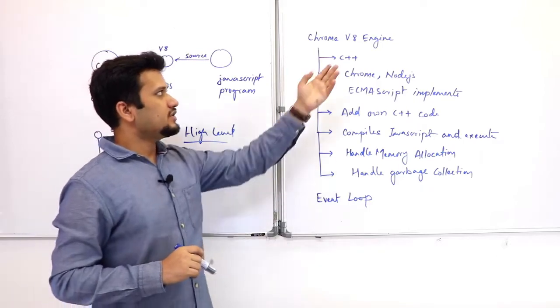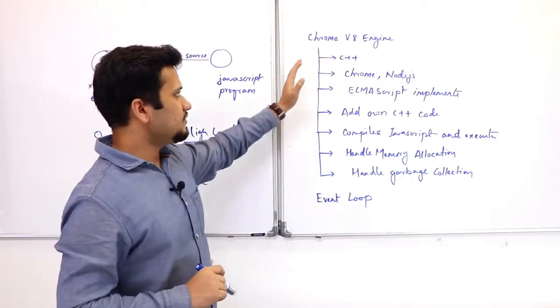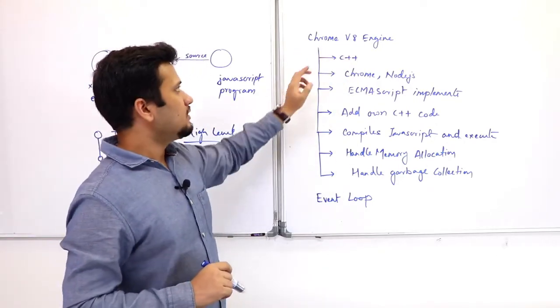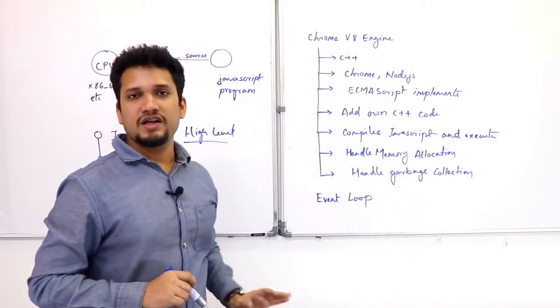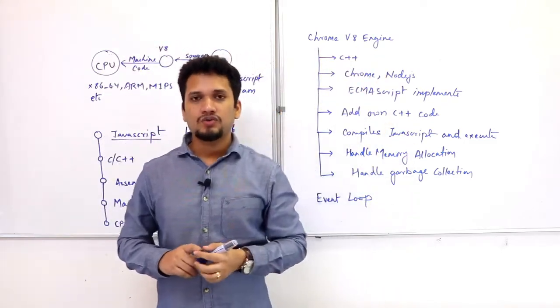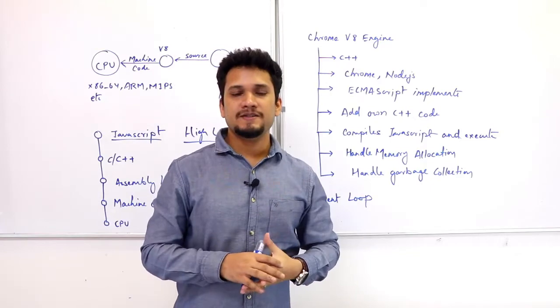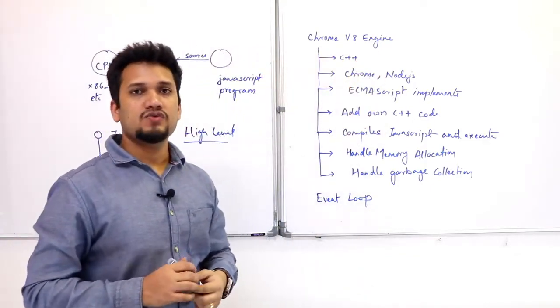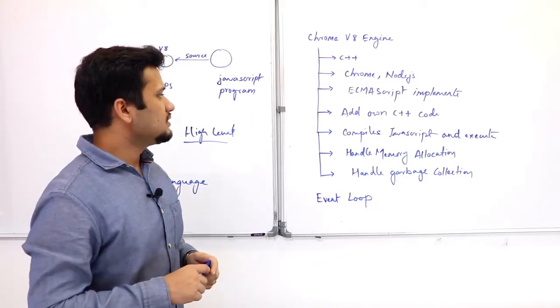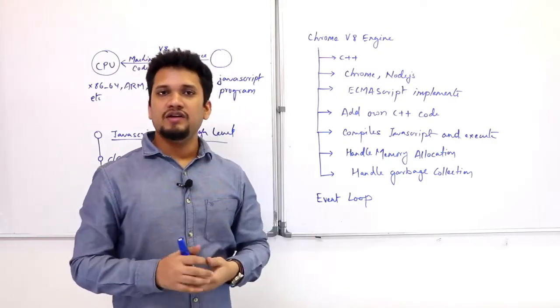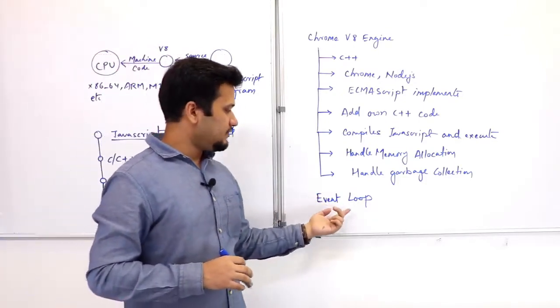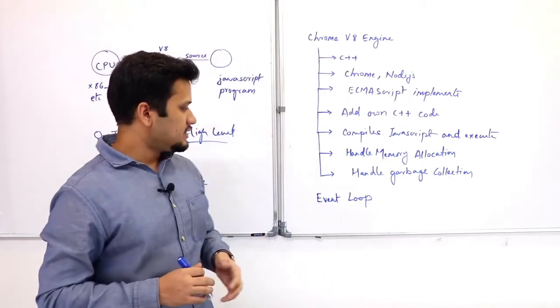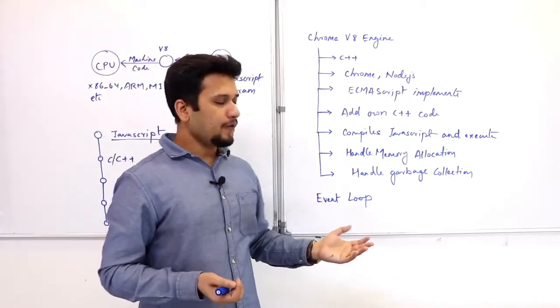Node.js uses this engine, which is a very optimized process, and it is really very fast. The one thing that makes Node.js very fast is the Chrome V8 engine. There is one more thing that makes Node.js very efficient, and that is the event loop. We will understand the event loop in the next video.